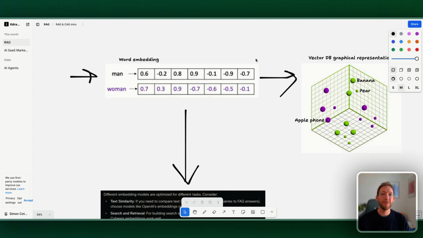We break these words down into vectors using what's called an embedding model. And you can see, as an example, man and woman here, we break them down into individual vector dimensions, and we end up getting a vector representation of a specific word. So this could be banana and pear, and they'd end up having a similar representation there.